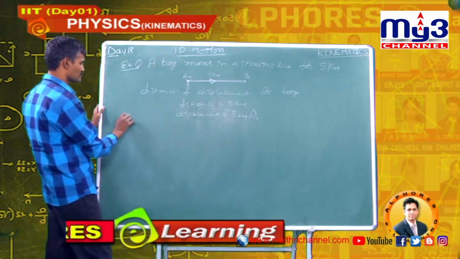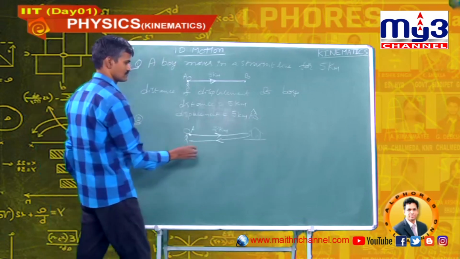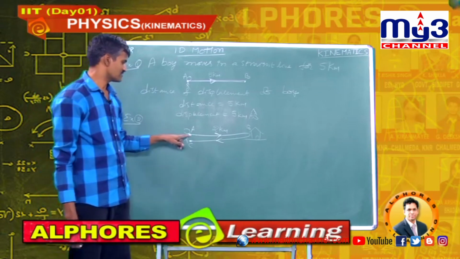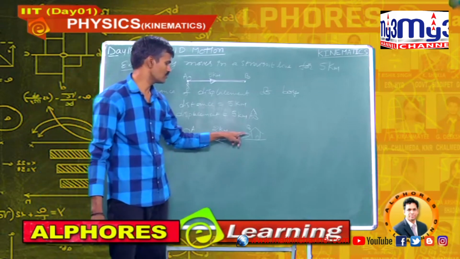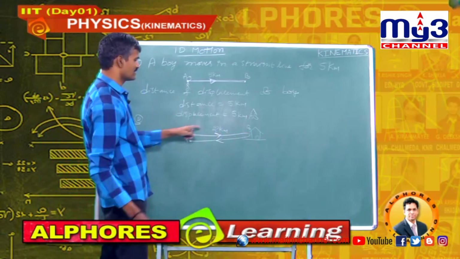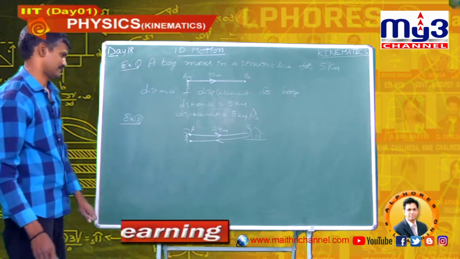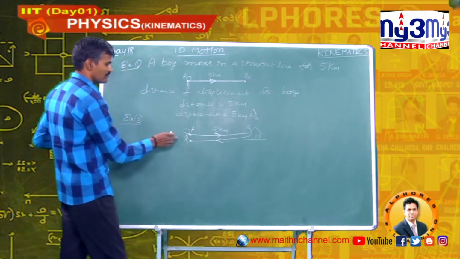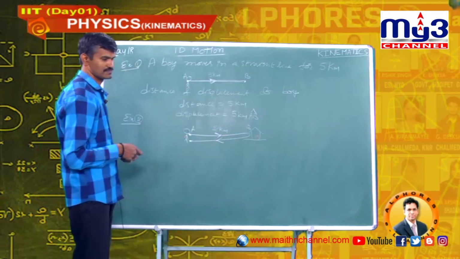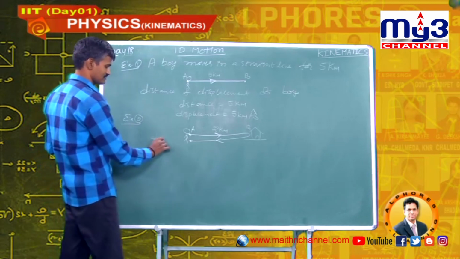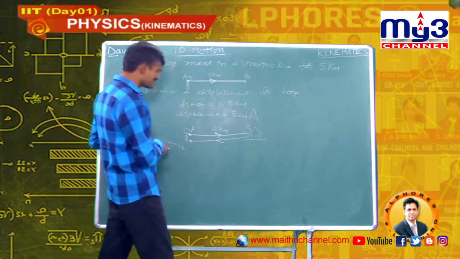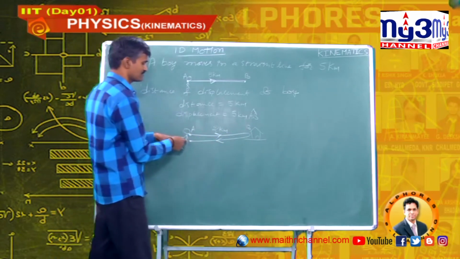Next, example 2. A boy starts at point A, goes to school and returns back to A. Then, what is the displacement and distance travelled by the boy? So, the boy starts from point A, goes to school and returns back home. Distance is the actual length of the path.